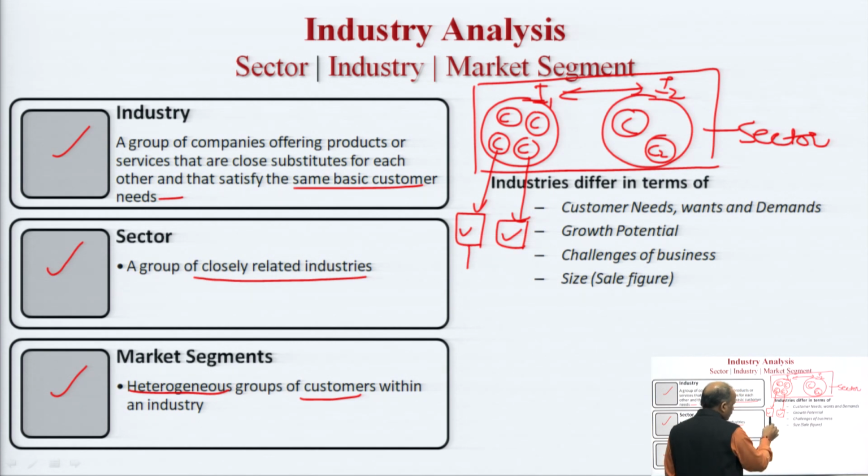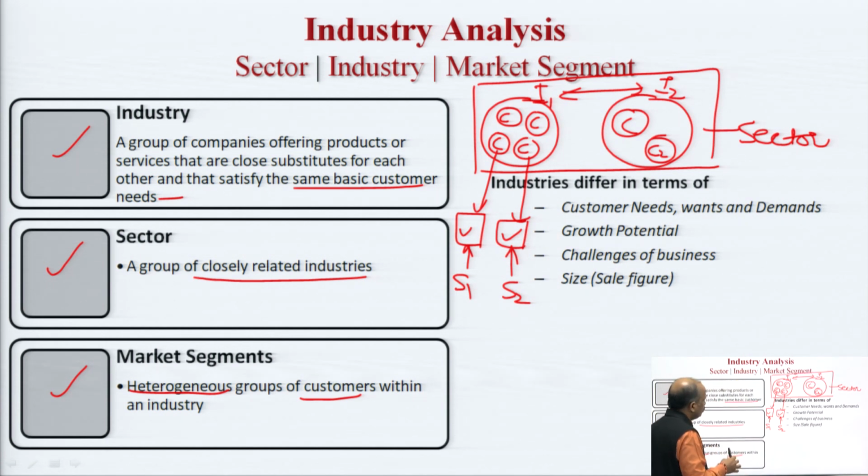So I would say this group of customers could be segment 1 and this group of customers could be segment 2. Why? Because these two are different customer groups, and on what grounds can we say these are different? These may be different in terms of the specifications they are looking for in a particular product which the companies of this industry are manufacturing. So, these are the terms which one must know before moving to Michael Porter's 5 forces model.